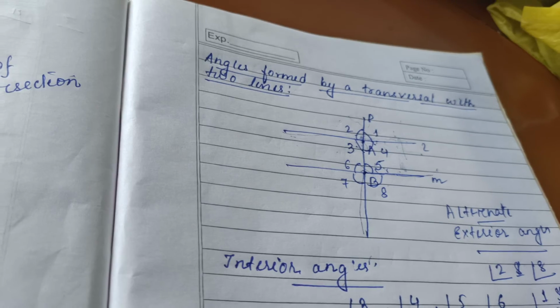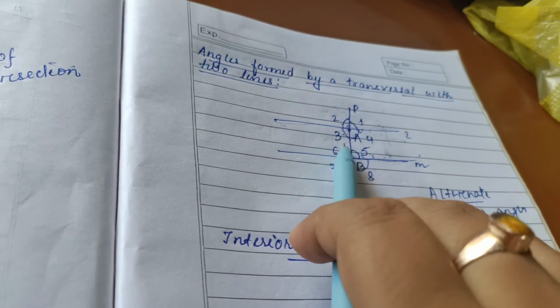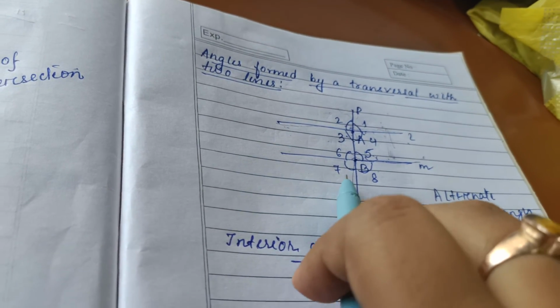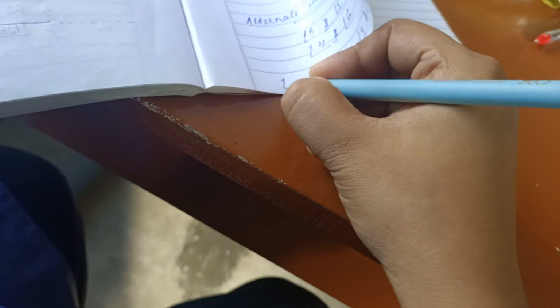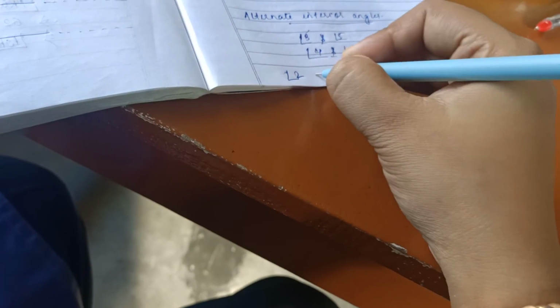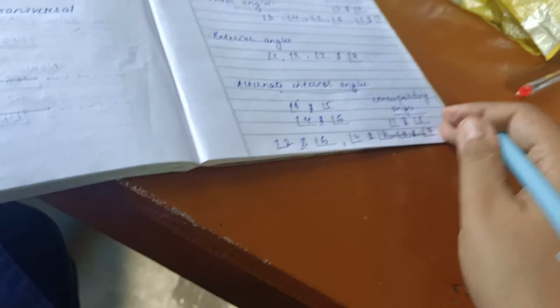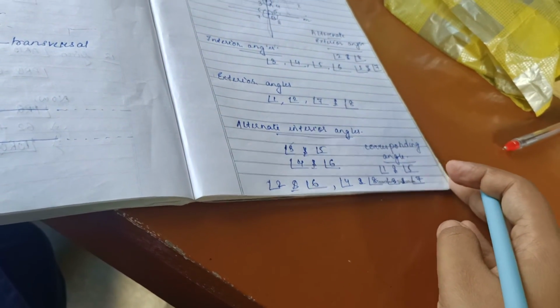Again more. Yes, the arms of angle 2 and angle 6 are on the same side of the transversal. So angle 2 and angle 6 will form a pair of corresponding angles.